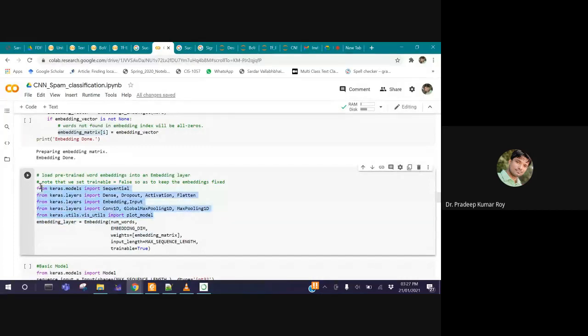A few things are needed in order to develop the model, like the Sequential function, Dense, Dropout, Activation. These are all needed to develop it. That's why they are imported from Keras. These are the libraries we have to use.